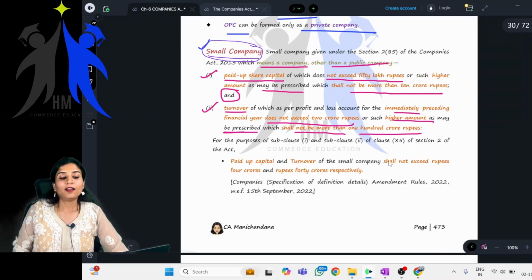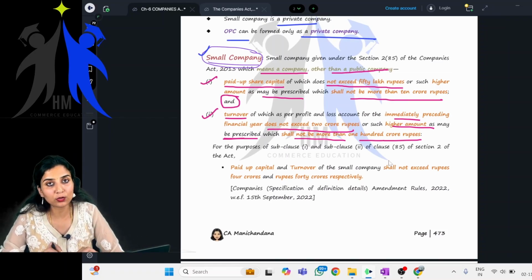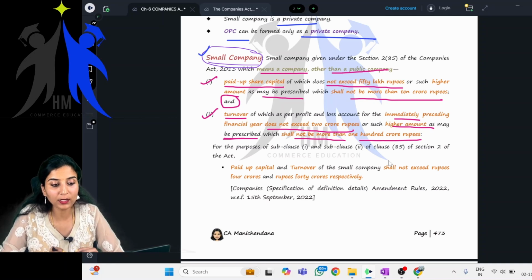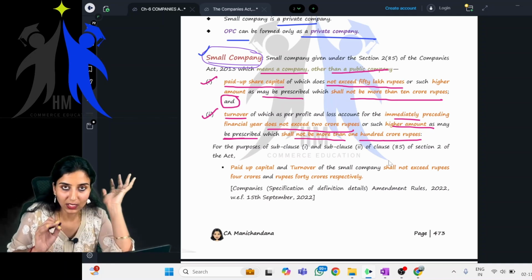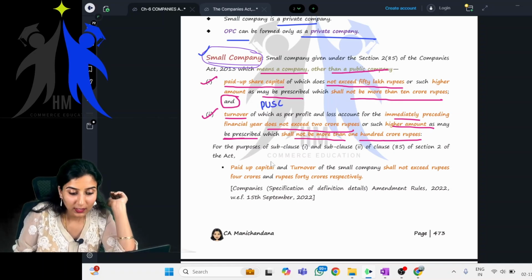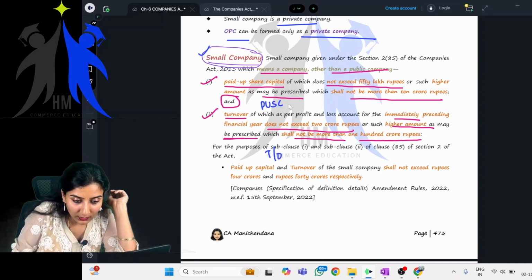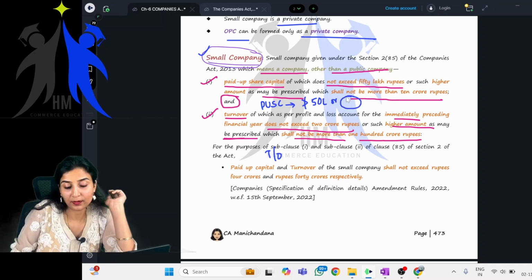Okay, children. So this is the definition given under section 2 subsection 85 of the Companies Act 2013. Basically, what they are trying to tell you is, one point, paid up share capital. The other point is turnover. Paid up share capital does not exceed 50 lakh rupees or such higher amount which may be prescribed.